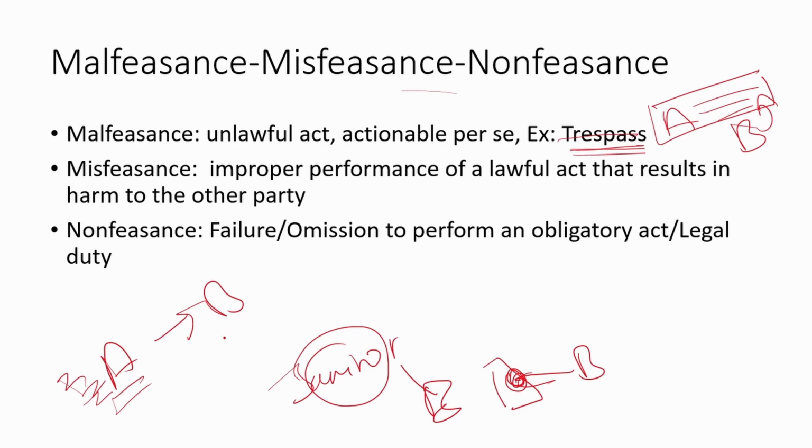For the same example, let's say C, a stranger, is also present at the premise, but he chooses not to save the drowning kid B. For whatever reason, maybe he's afraid, who knows. We cannot say that there is non-feasance on the part of C as well, because C has no legal duty of care or even any obligation towards that kid. Like he's not a lifeguard, right? He's not the one who's employed. So if C does not save the kid, is it wrong? Maybe. But is it unlawful?